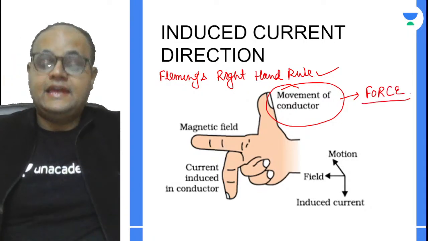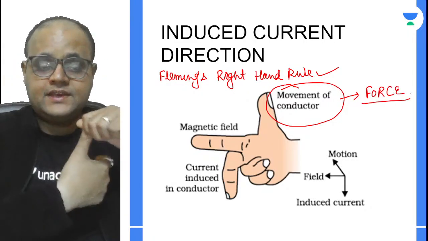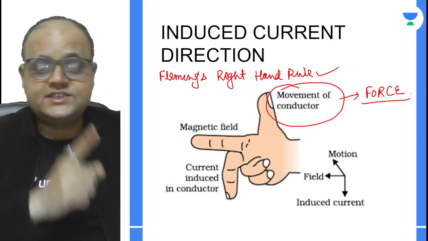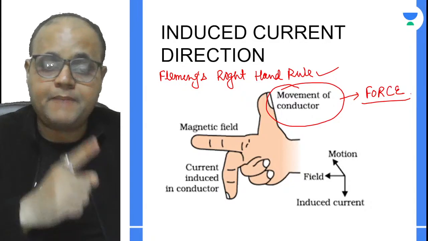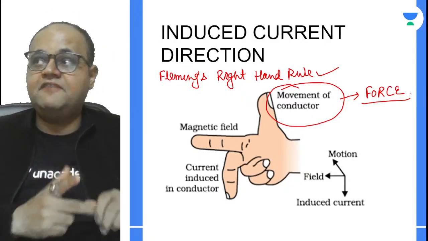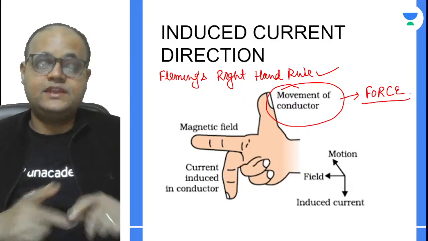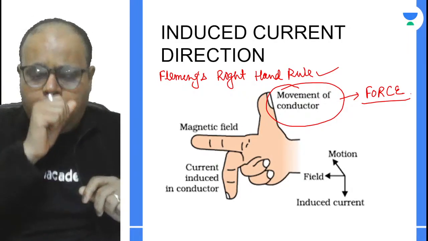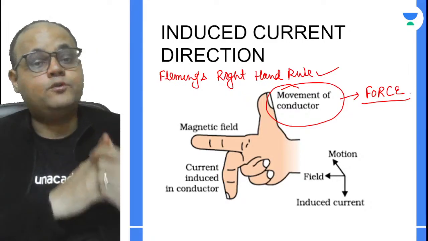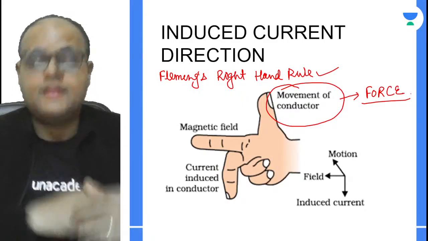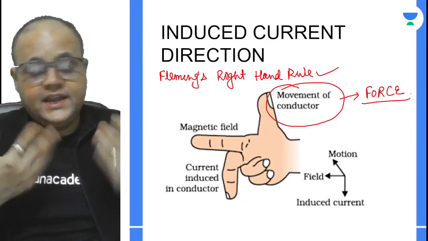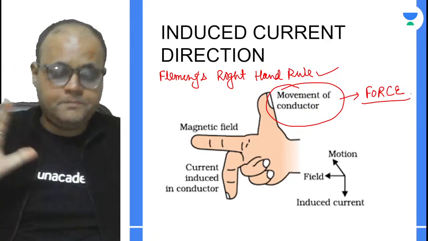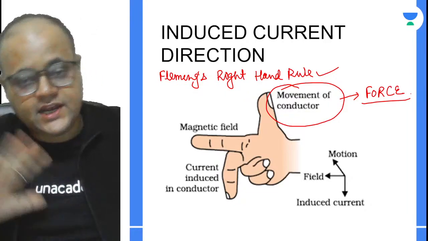Indirectly, this thumb is telling you the direction of the force. The forefinger is telling you about the direction of the magnetic field. And this middle finger is telling you about the direction of the induced current. And this is what we were supposed to determine. The outcome was an induced current and we were supposed to determine it. So I hope this law is pretty much clear to everyone.